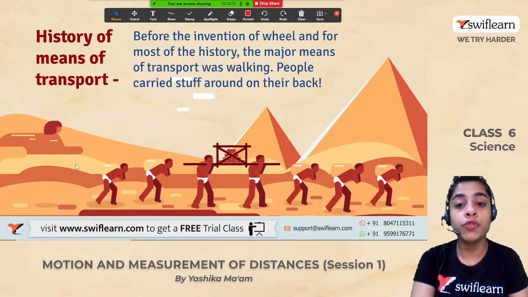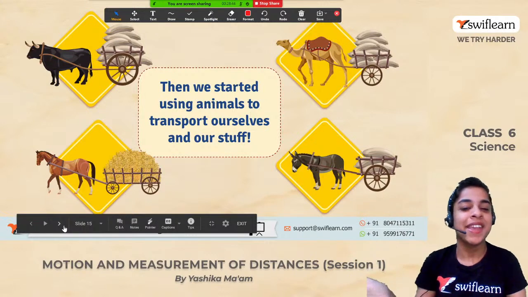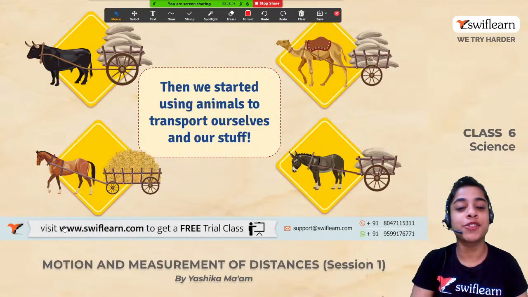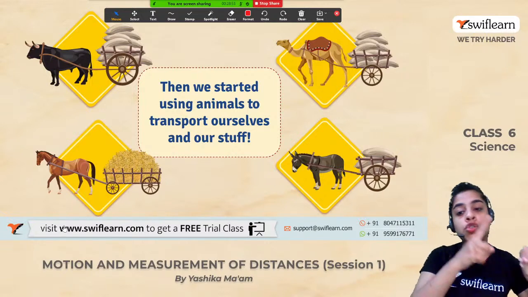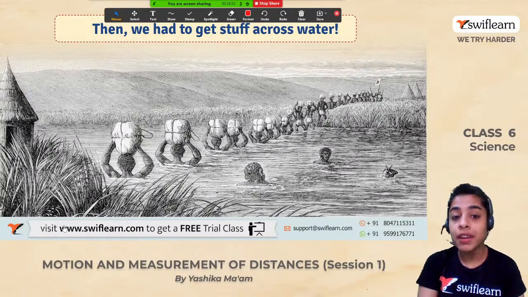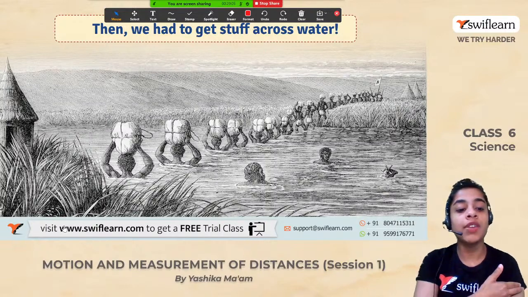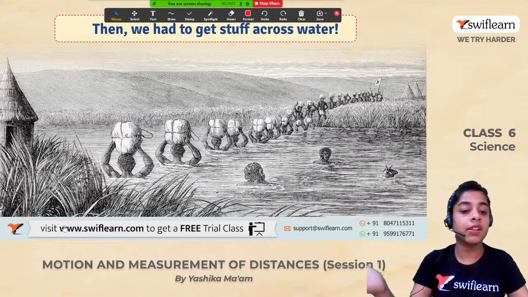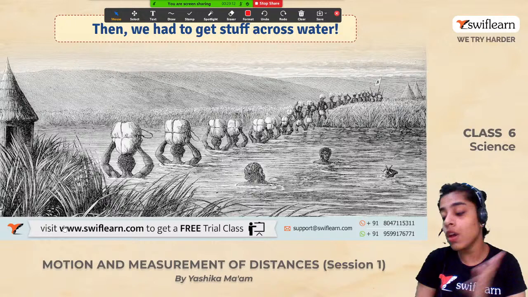Don't you feel it would have been very tough for them? But then what happened? They started using animals to transport themselves and their stuff. So, evolution from walking on foot to transporting goods on animals, right? And then we had to get some stuff across water also. Can you see these men traveling across water? They are carrying loads on their heads and traveling across the sea, across the ocean.